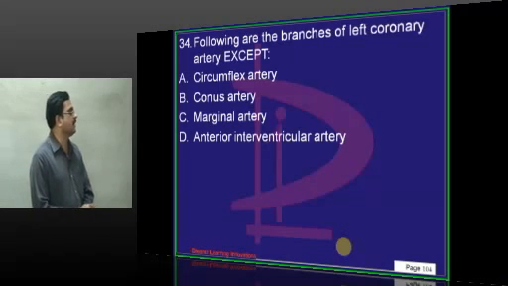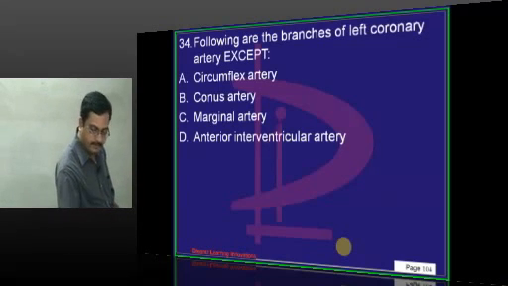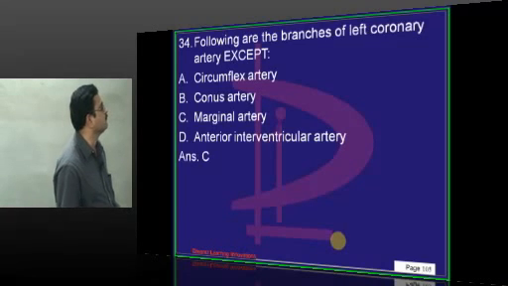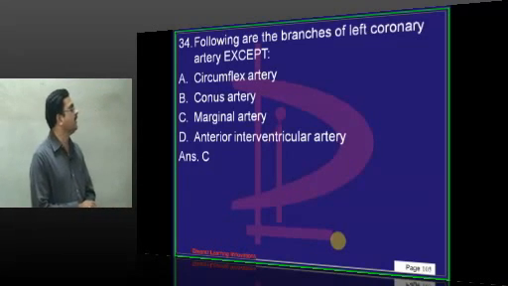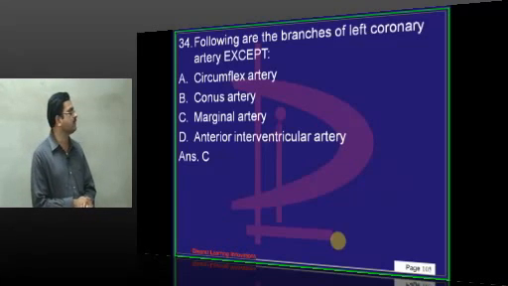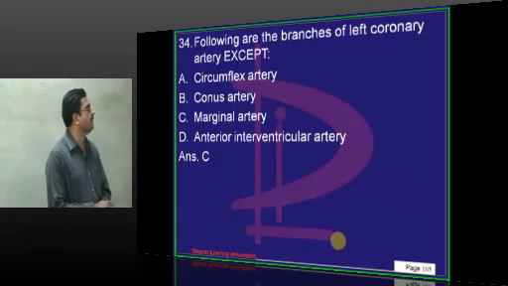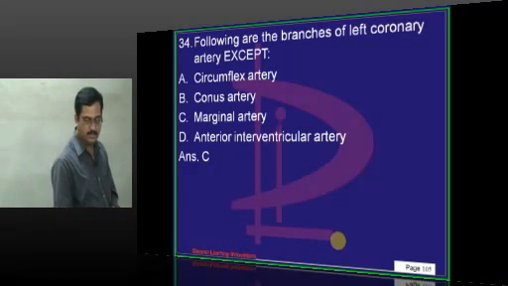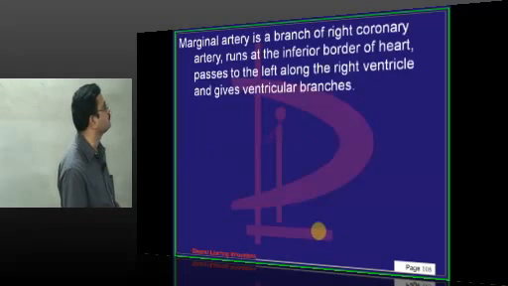Then marginal artery. So all of the following are branches arising from the left coronary artery except the marginal artery. Marginal artery arises from the anterior interventricular artery. Conus artery also arises from anterior interventricular artery. Sometimes it may arise from the left coronary artery.